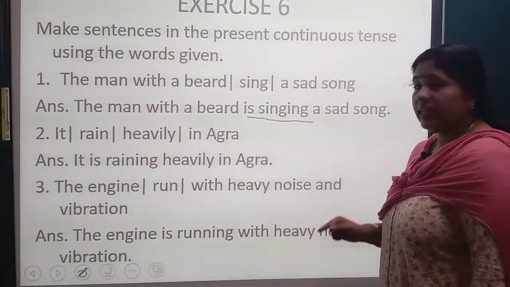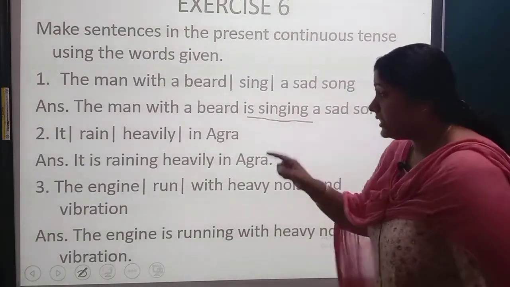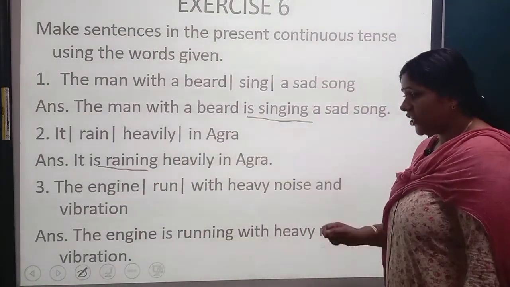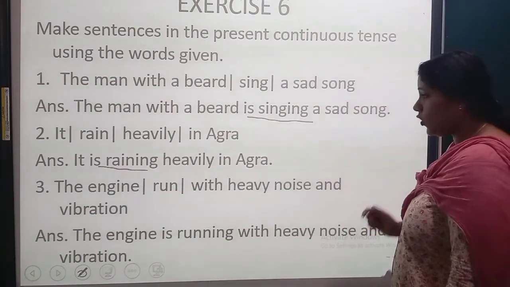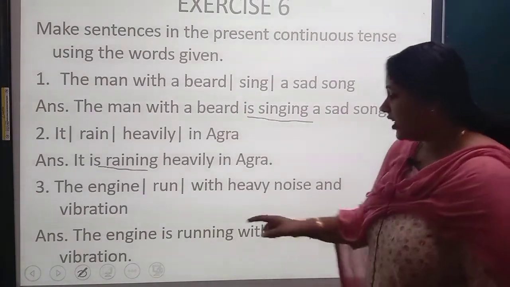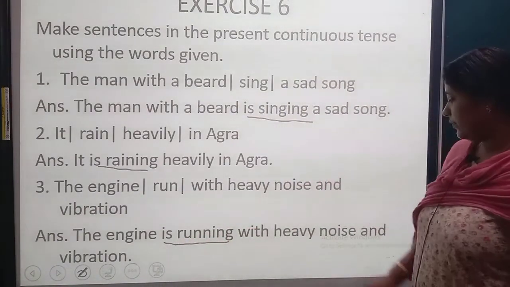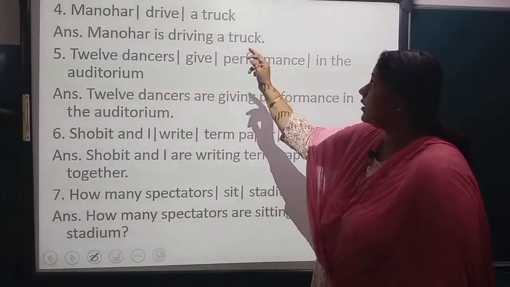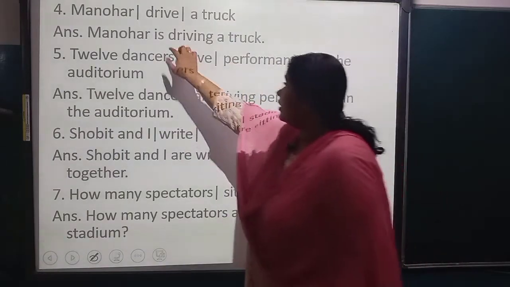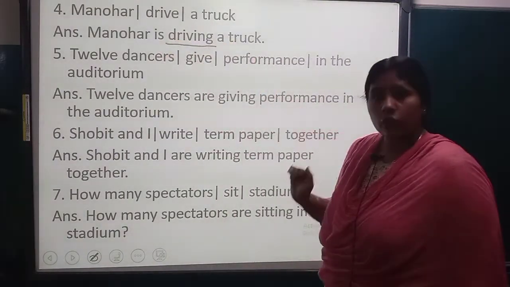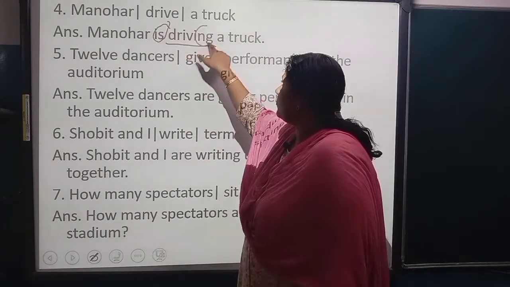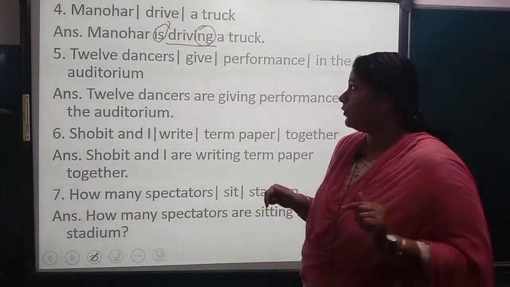It rained heavily in Agra. It is raining heavily in Agra. The engine run with heavy noise and vibration. The engine is running with heavy noise and vibration. Manohar drive a truck. Manohar is driving a truck. Is and ing form with the main verb.